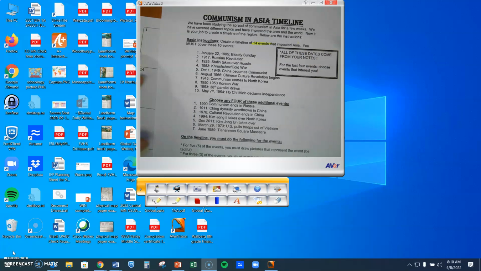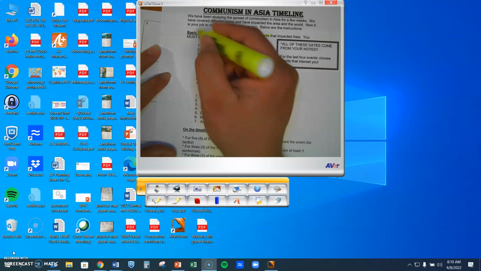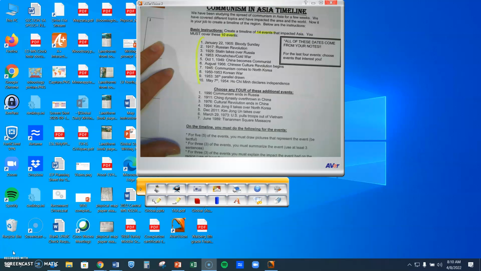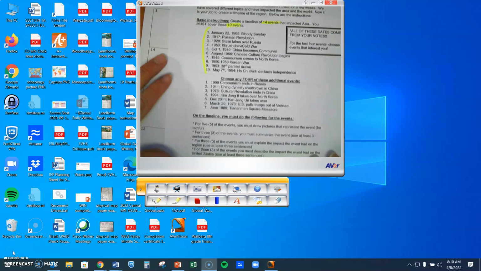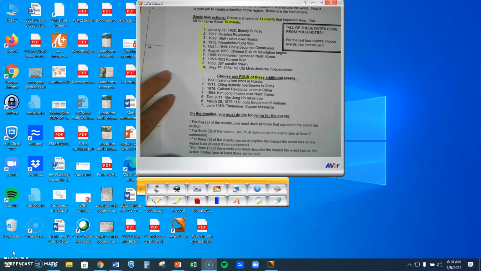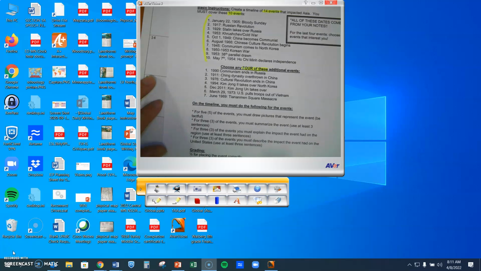So the basic instructions are this. You are going to create a timeline of 14 events that impacted Asia. You must cover these 10 events that are right here. So those 10 have to be covered. Then on your timeline, you are going to choose 4 of these additional events. Any 4 that you would like to choose, you are going to be allowed to use.